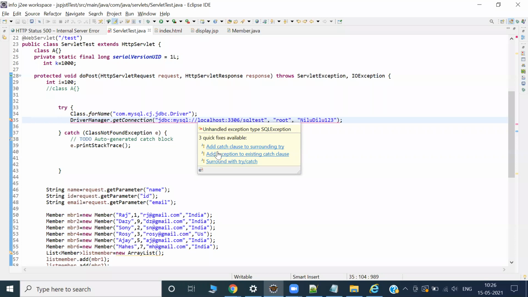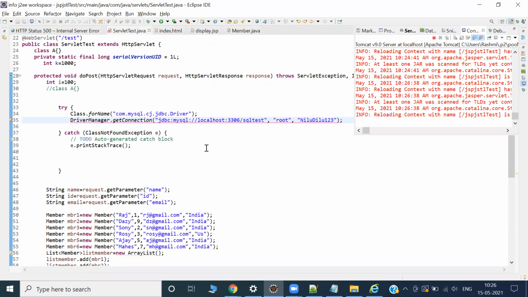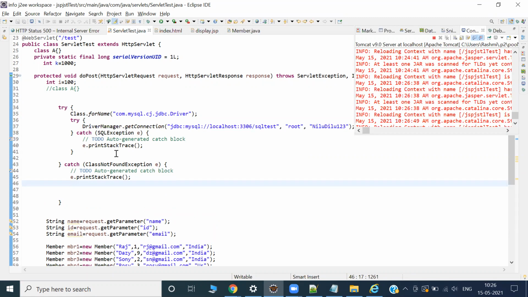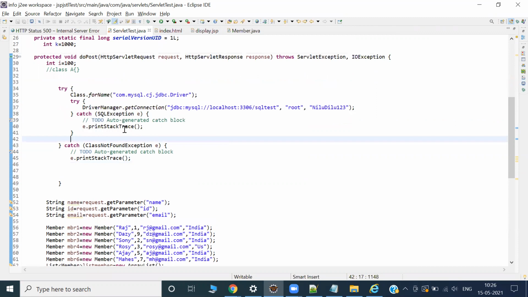Should I use throws or should I use try catch? Try catch. Okay. Now all happy, I think. We'll see. Now I have successfully done the connection.